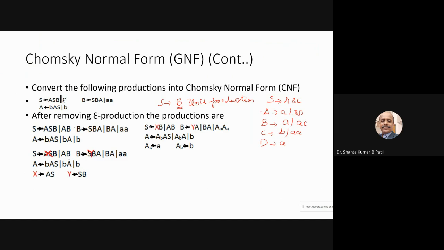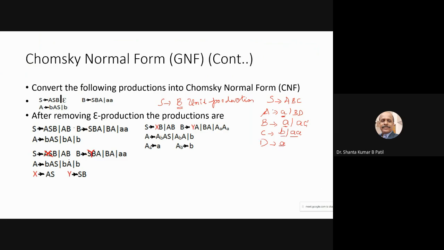Now all the variables are useful variables. Why useful? Their description is in the form of terminal. So you can take this, or you can take capital C, B describes, so it is also describing a terminal.